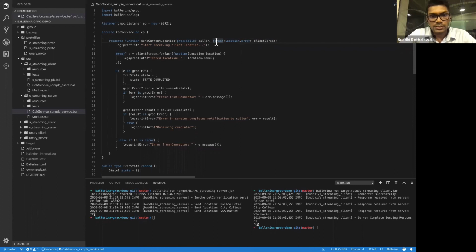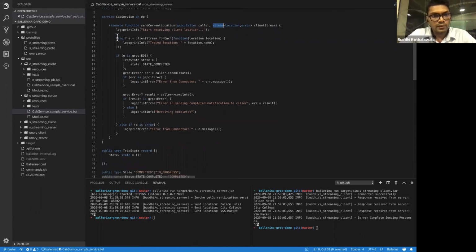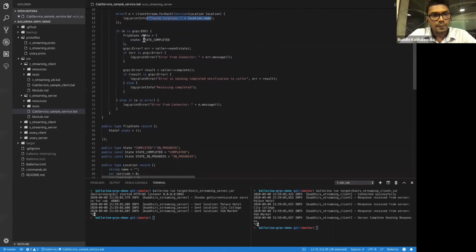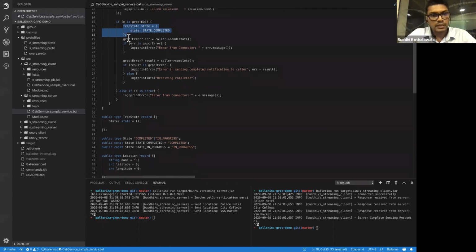Here we get this stream of location or error, where you can loop through this stream and go through each and every location that client is sending back to you, then trace every location. Once you reach the end of this stream, then the server can set that trip state to complete and send that particular state back to the client.